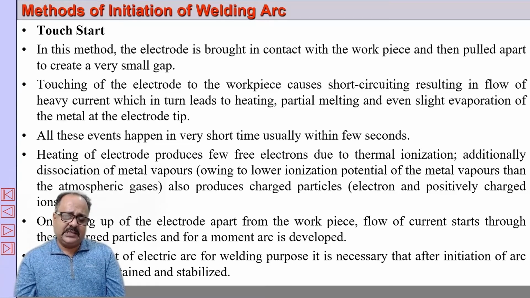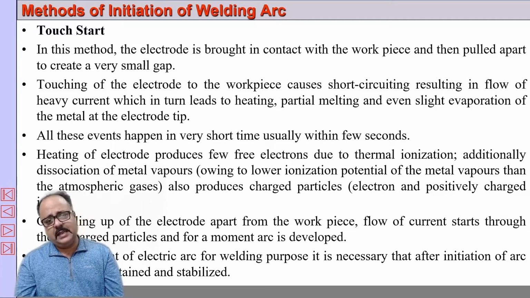Because of this resistance, heat is generated, and the heat is sufficient to melt a little amount of metal from the electrode, and metal vapors are formed. Electrons emitted from the cathode again strike these metal vapors and again produce charged particles. As a result, an arc is initiated. Now how this arc is maintained is again a different story, but the arc is initiated by this process in this manner.